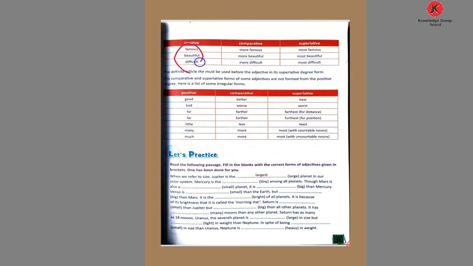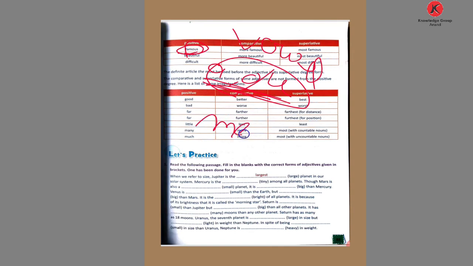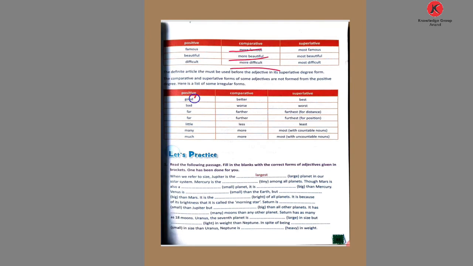Here given, see, the famous, more than 3 syllables. Fa-mous. Okay. If you do not know, if you find A, O, U, 3 vowels in a word, then you add more in comparative. What? In comparative. More famous, more beautiful, more difficult. In difficult, double I and U, 3. Okay. In most, you write in superlative.